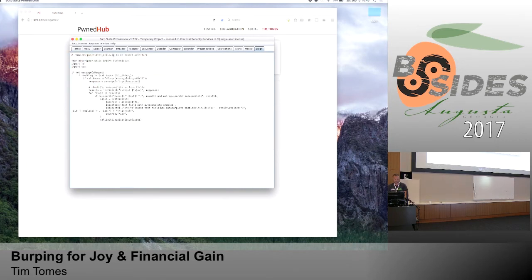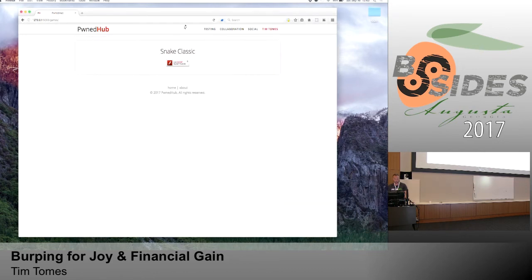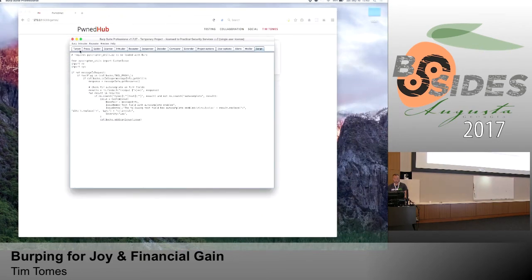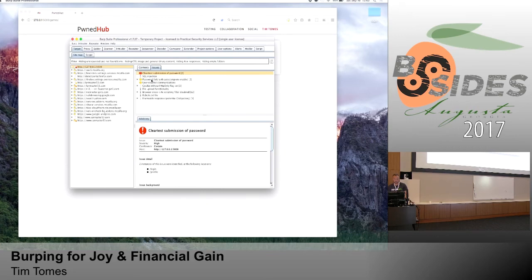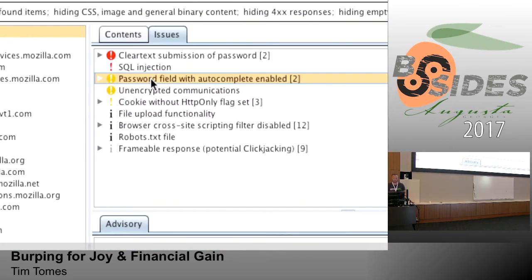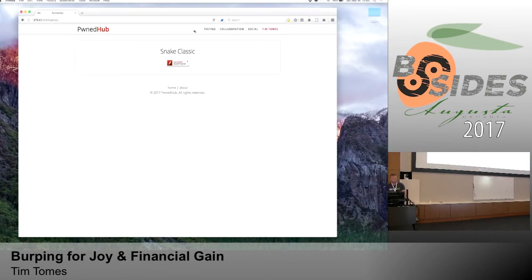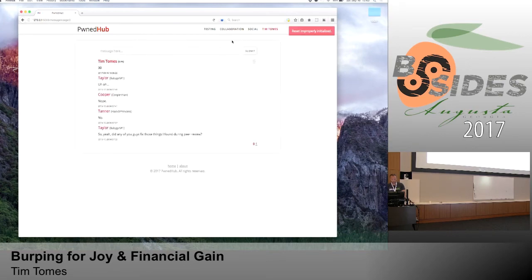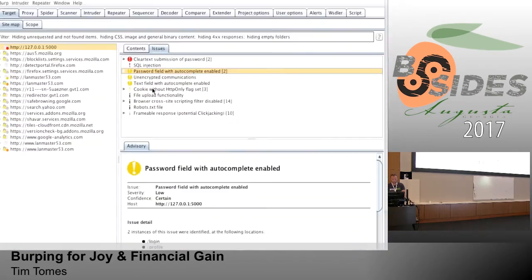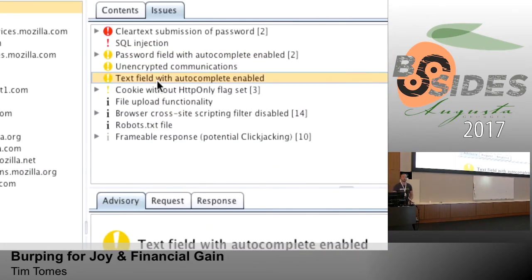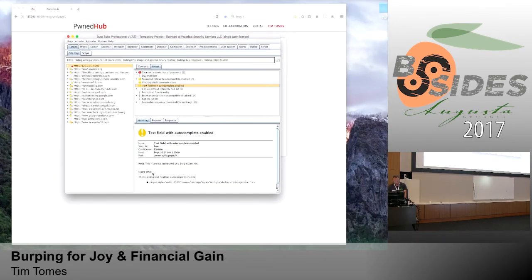And then we'll go in the application. Actually, let's look at our vulnerabilities first. So we'll go to target, we'll look at issues. You can see this one, password field with autocomplete enabled, but you don't see anything else there, do you? You don't see anything else about autocomplete. If I go here to the application and I go over here to messages, this is obviously a form, correct? What do I have there? Text field with autocomplete enabled, right? And if I go down, I can look.